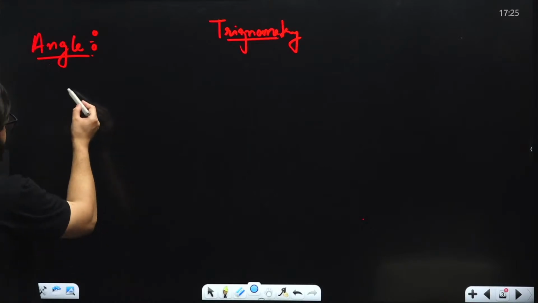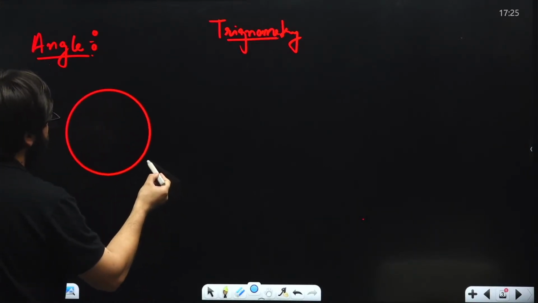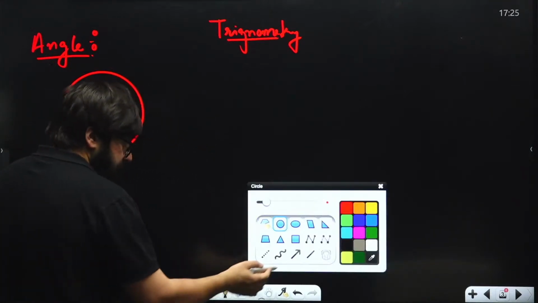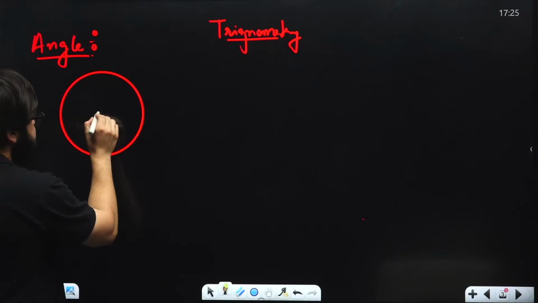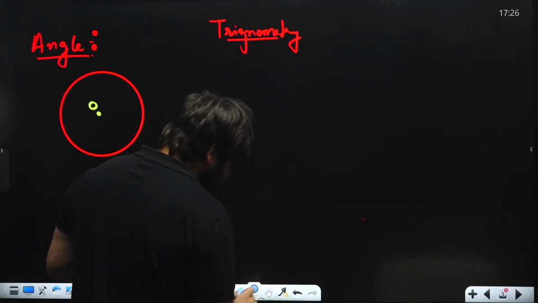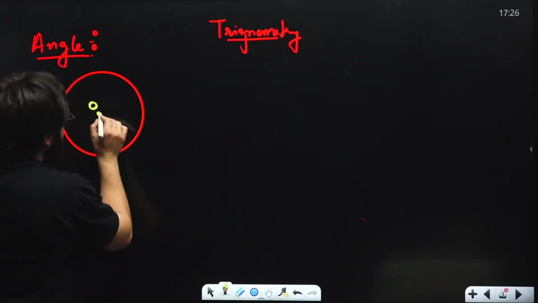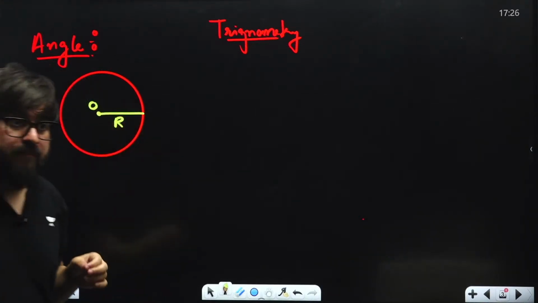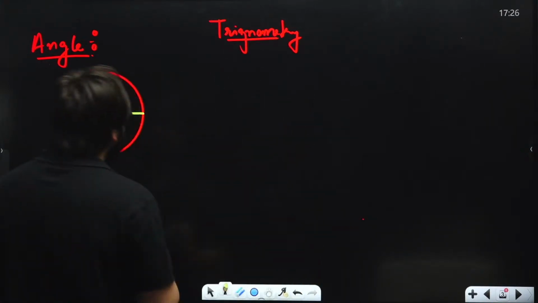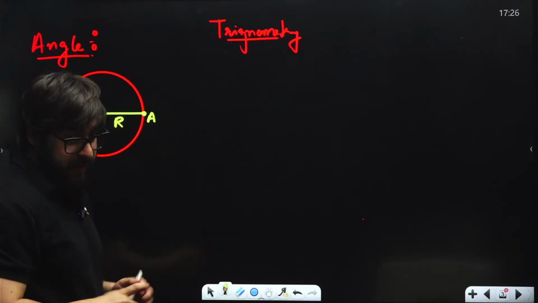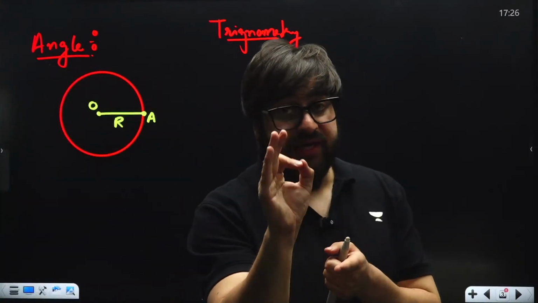Let's suppose, my dear friends, you have got a circle over here, and this is the center of the circle, let's suppose O. Everybody must be knowing that this is what we call the radius of the circle. Now, if I say you are sitting at this point A initially, listen to me very carefully. I am starting from scratch.